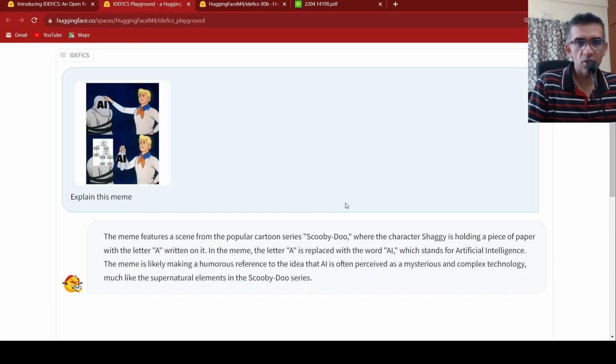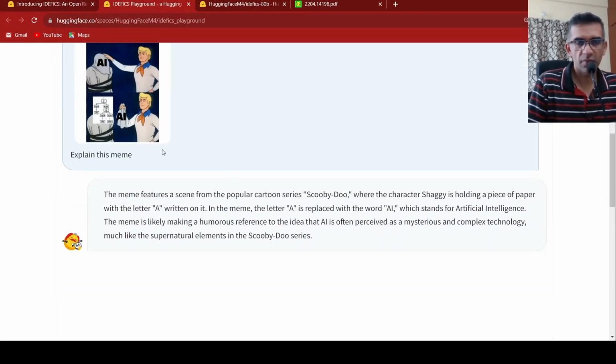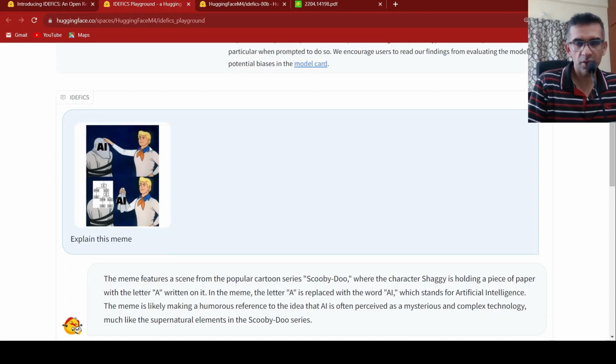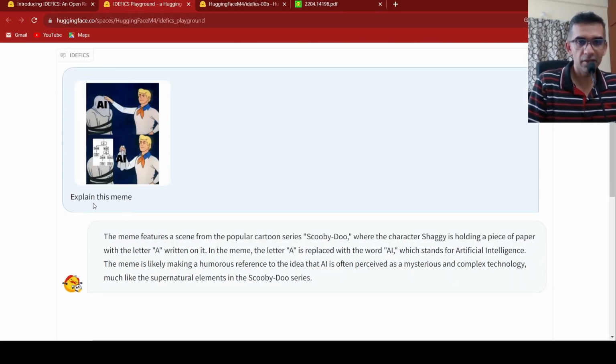I wanted to try this demo with my own figure of a meme. So here is this particular figure. This makes fun of the idea that AI is just if and else statements, and I say explain this meme. This is the explanation which comes over here. The meme features a scene from the popular cartoon series Scooby-Doo, where the character Shaggy is holding a piece of paper with the letter A written on it.